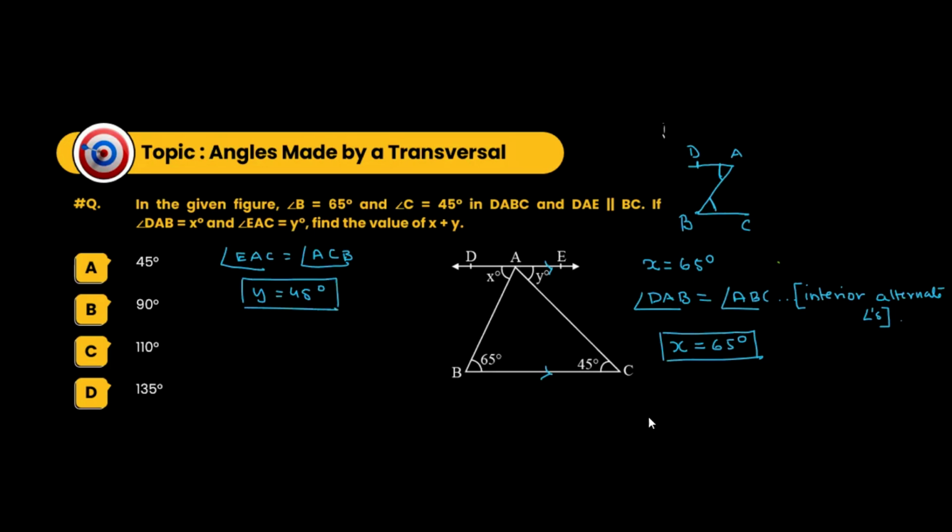So we have to calculate the value of X plus Y. So X plus Y will be 65 degrees plus 45 degrees. 5 plus 5, 10. 6 plus 1, 7. 7 plus 4, 11. X plus Y is equal to 110 degrees. Is it understood?